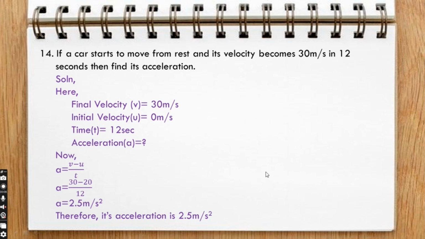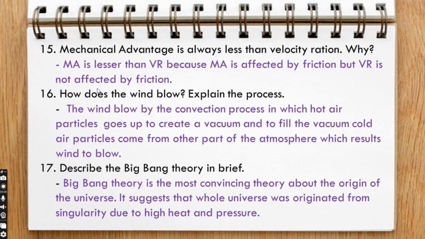Mechanical advantage is always less than velocity ratio. Why? MA is lesser than VR because MA is affected by friction, but VR is not affected by friction. How does the wind blow? Explain the process. The wind blows by the convection process in which hot air particles go up to create a vacuum, and to fill the vacuum cold air particles come from other parts of the atmosphere, which results in the wind blowing.